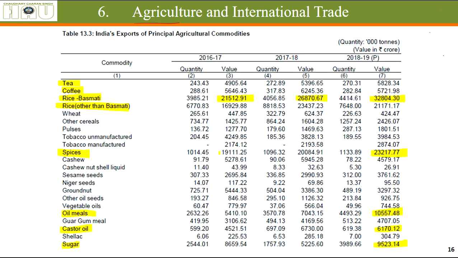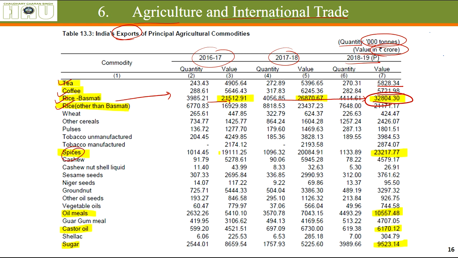Agriculture and international trade, more things which we are just selling in 2016, 17 and 18. The quantity is in 1000 tons, value is in rupee crores. What we have sold in these 3 years as exports: tea, coffee, rice, basmati and other basmati. We have sold them at a value of 5,700 crores, and 32,000 crores. Other more is it basmati? Yes, it is basmati. That means you can see the importance of basmati cultivation. We have sold 32,000 crore worth of basmati to other countries.